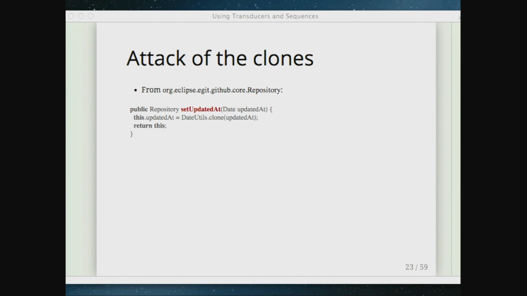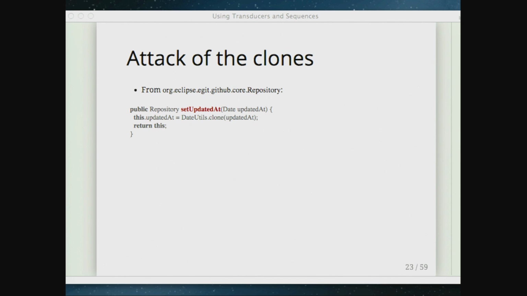One thing I found as I was looking through these domain objects in this GitHub library, and I'm really not picking on this library, it's a good library, is that one of the setters in the repository, and this is not true of all the setters, but this particular one, you're passing in a new date object for this repository. So when I see this, I immediately think, whoever wrote this code is trying to protect themselves.